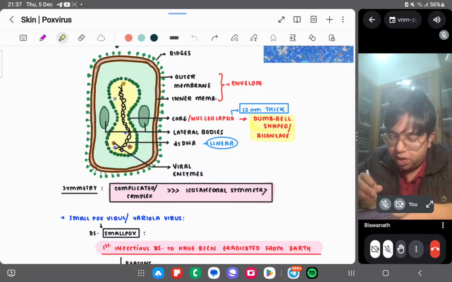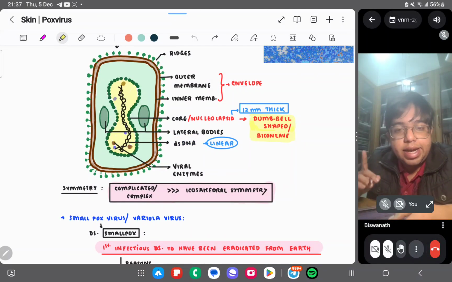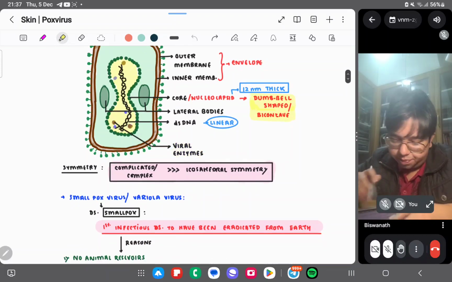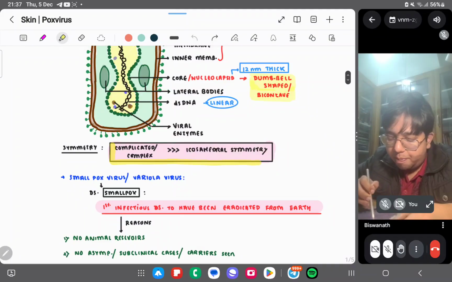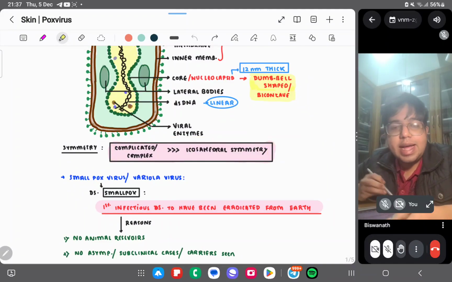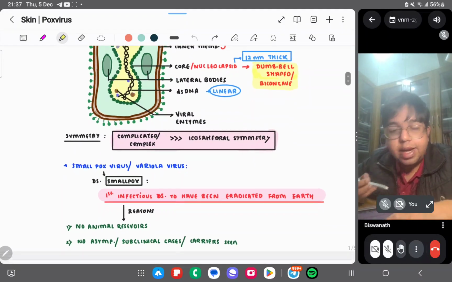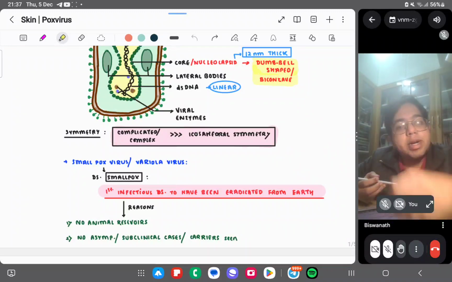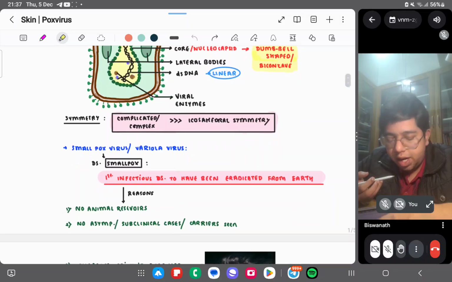dsDNA is present. Since it is a DNA virus, all have dsDNA, right? Viral enzymes are present. Symmetry is complicated or complex symmetry as written in many texts rather than icosahedral. We tell it icosahedral for our own simplicity, but the symmetry is a bit complex here.